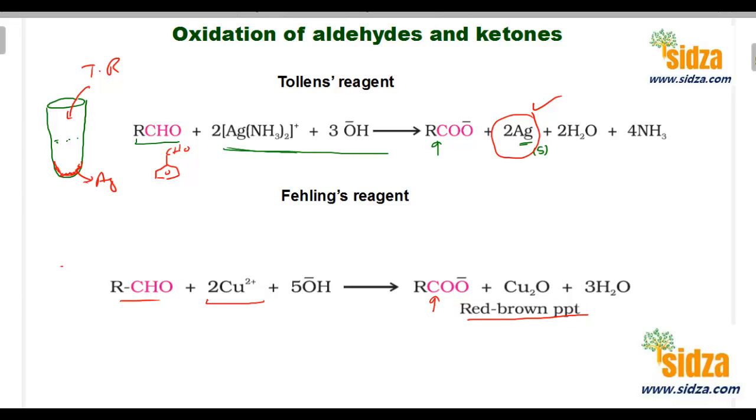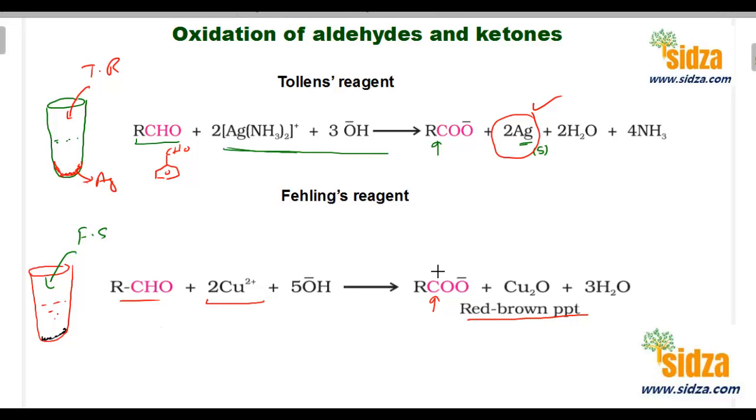That means, if you have an unknown compound, you take it into a test tube and add some Fehling solution to it. If you get a brown-red precipitate at the bottom, it means the compound is an aldehyde, because Fehling solution can only oxidize aldehydes, not ketones.